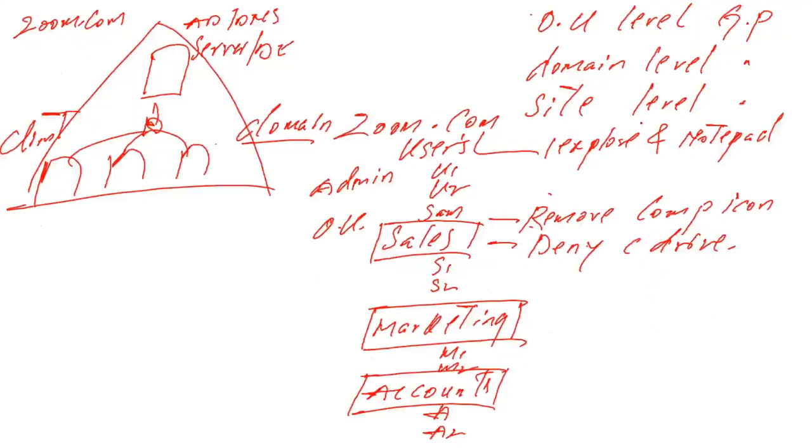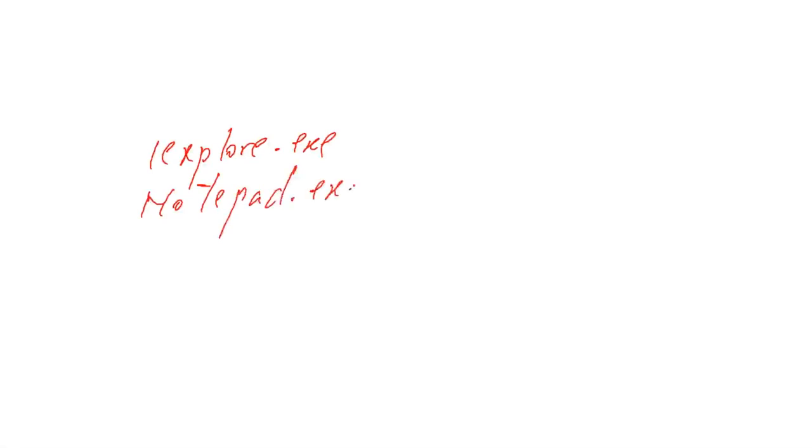So I want to restrict Internet Explorer. What do I have to type here? I have to type iexplore.exe. If I want to restrict Notepad, I have to type notepad.exe. If you don't know the shortcut, you have to search for it, find out, and then type it.